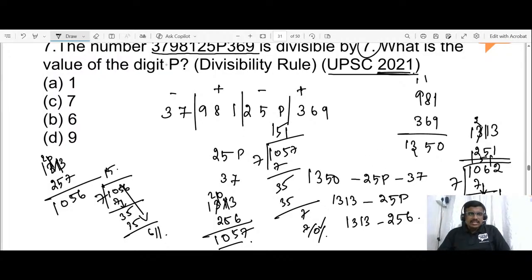So the question asked is, what is the value of the digit P? It is answer option C, 6. Answer C, option 6.